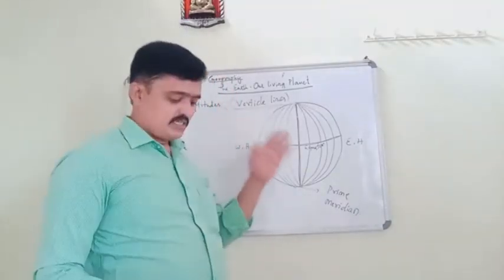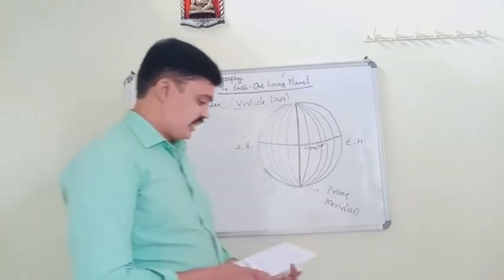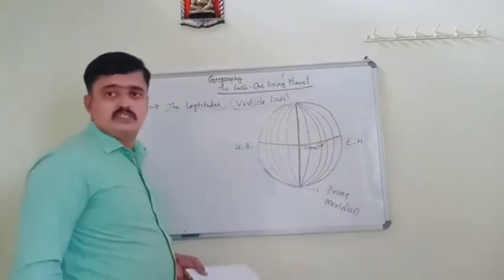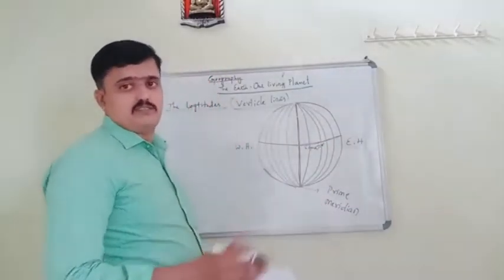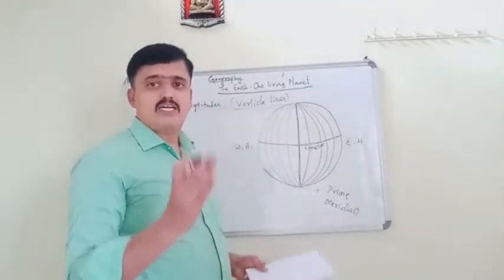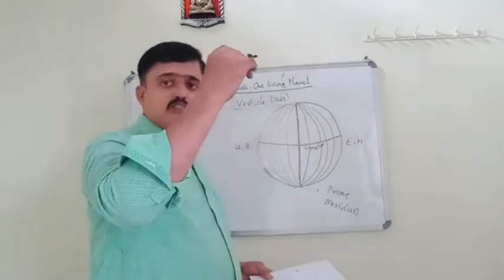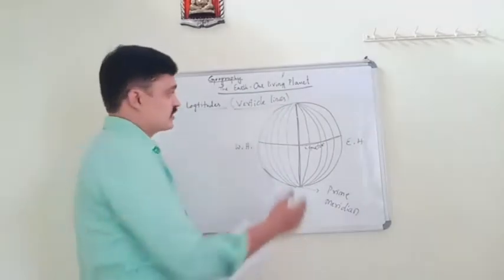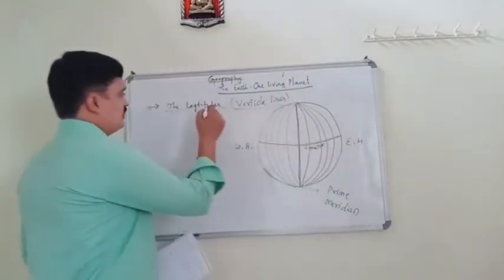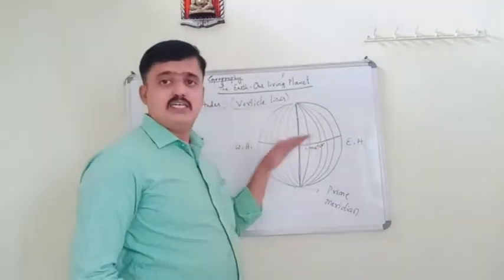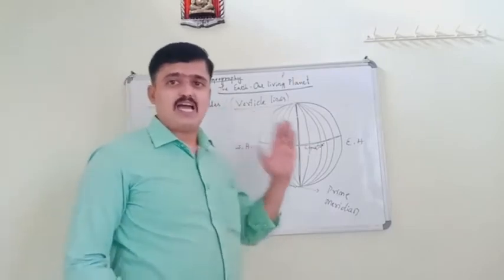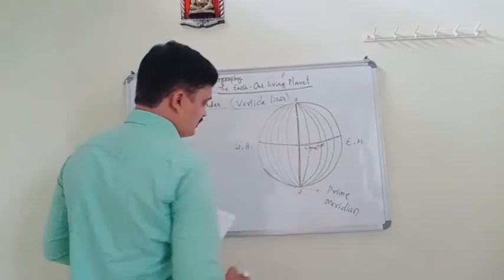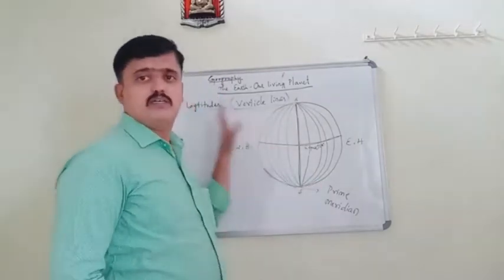These longitude lines intersect the equator at right angles, joining the north and south. These imaginary lines joining north and south, intersecting the equator at right angles, are called longitudes.